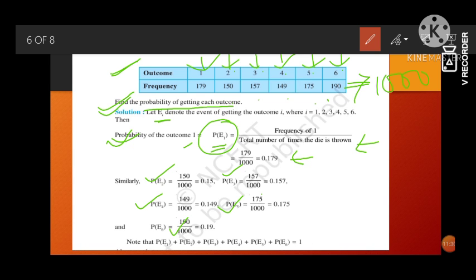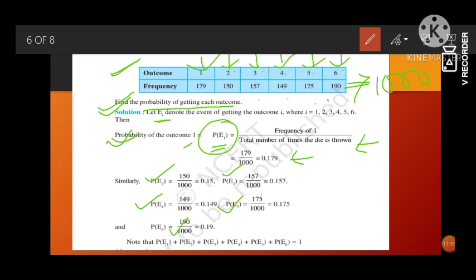Now, I have already mentioned in the point to remember that if we have multiple outcomes, the sum of all the probabilities should add up and give us 1. That means here in this case there are 6 different outcomes. So if we add this up, we should get 1.